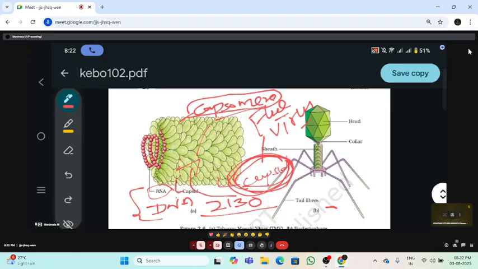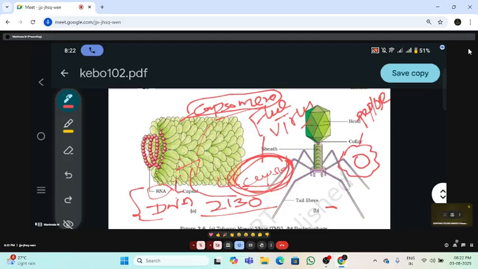In these two viruses, influenza virus and AIDS, externally outside the capsid, for example, this is the capsid, externally it is made up of a lipid protein complex. This lipid protein complex is called peplos or envelope. The lipid protein complex is called what? Peplos or envelope.